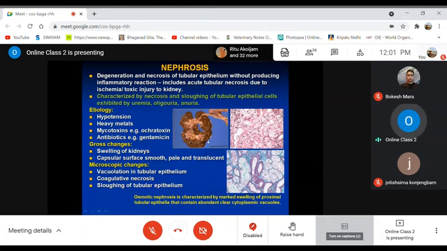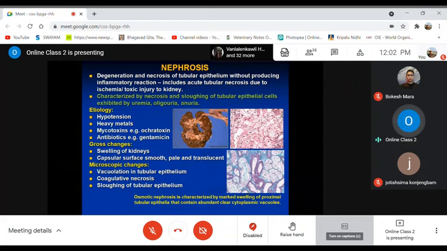When you make a section of the kidney showing nephrosis, stain it and see under the microscope, you will find so many vacuoles, empty spaces without any stain, white, in the tubular epithelium. So these are the vacuoles, vacuolation in the tubular epithelium.